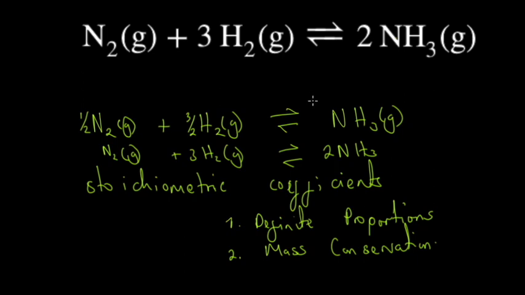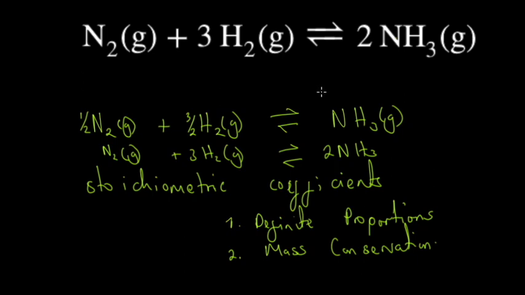Then we described the properties of ammonia, the physical properties like it's colorless and has a pungent smell, and the chemical properties like it's highly corrosive and basic in nature. Then we talked about the brief history, and why the Haber process was kind of controversial, and Fritz Haber ended up winning a Nobel Prize.